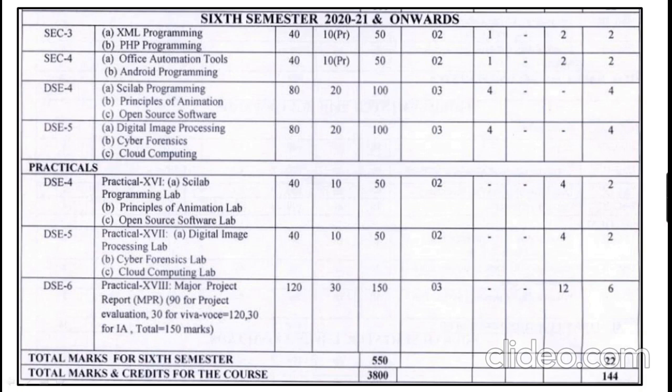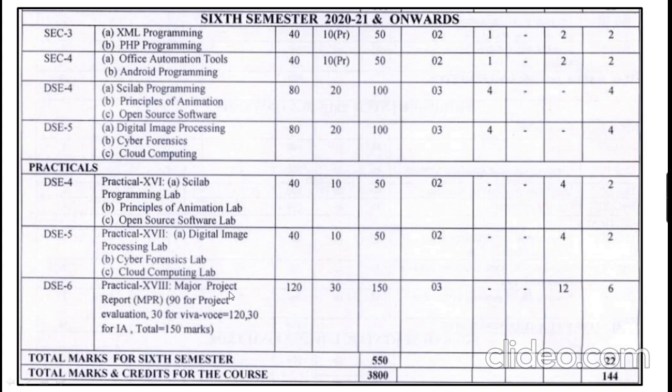In the 6th semester, students can learn a total of 4 theory subjects. 2 are skill enhancement core subjects for 50-50 marks and 2 are discipline elective papers for 100 marks. For the 2 skill enhancement papers, no practicals are there. And for the discipline elective papers, practical number 16 and practical number 17 are there.